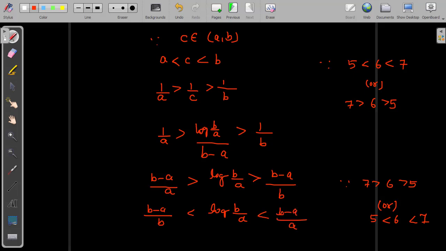After that, divide. B by B is 1, so we get 1 minus A by B, which is less than log of B by A, again less than B by A, where the second term is minus A by A, which is 1. Hence the result. This is proved now. This is what he is asking to prove. Okay, let's take a new question.